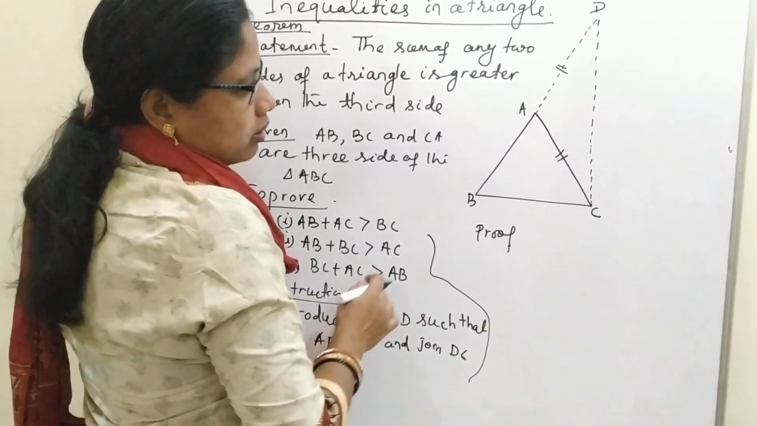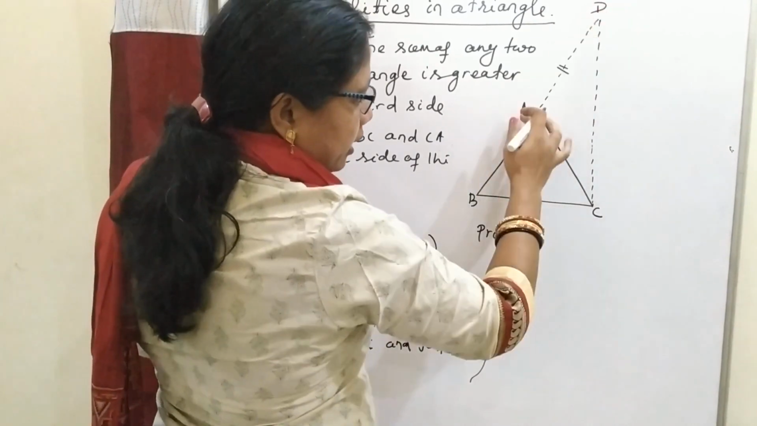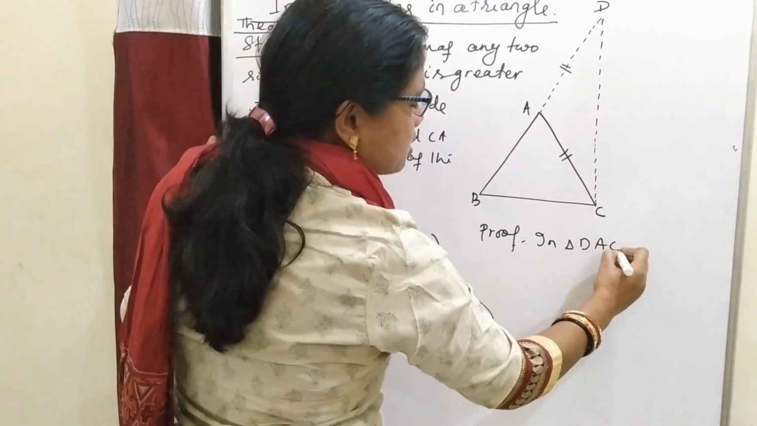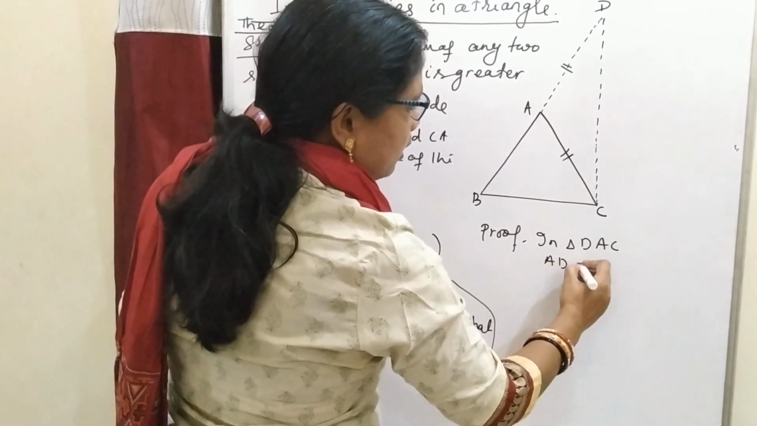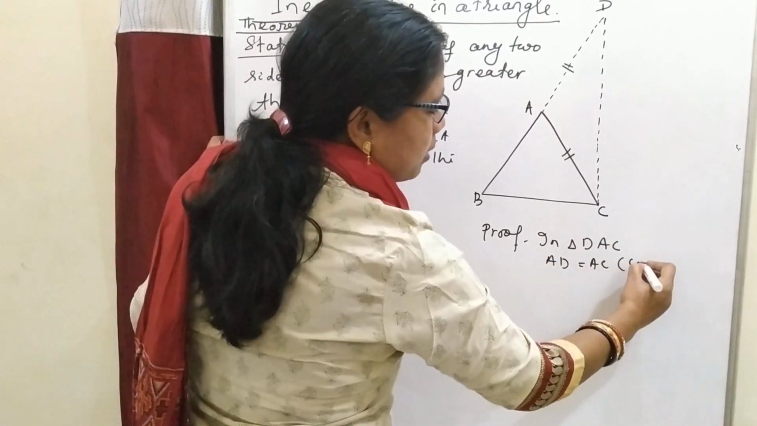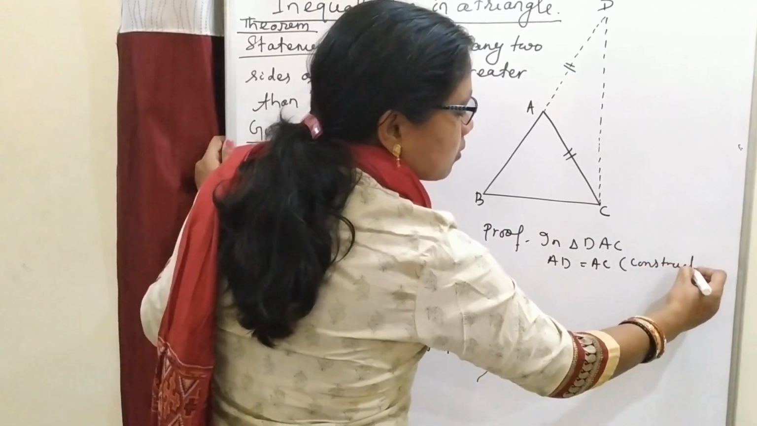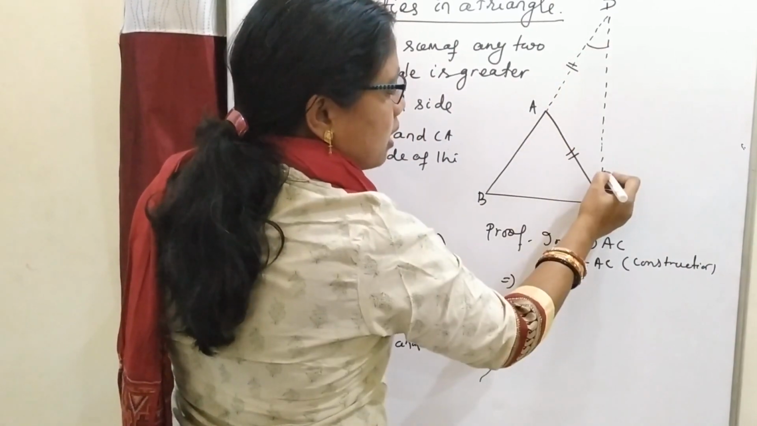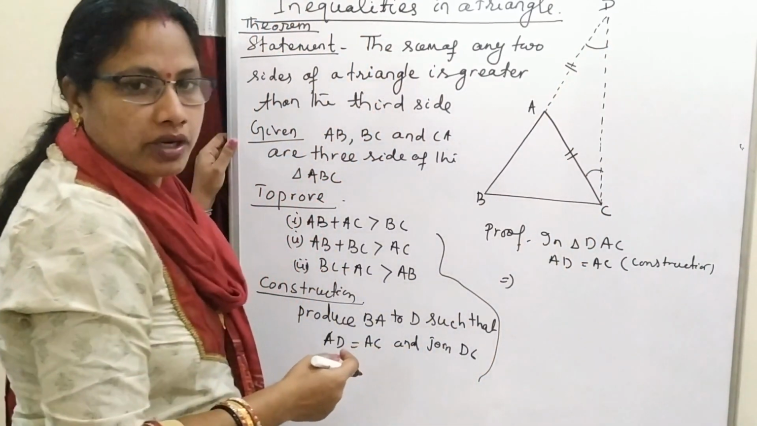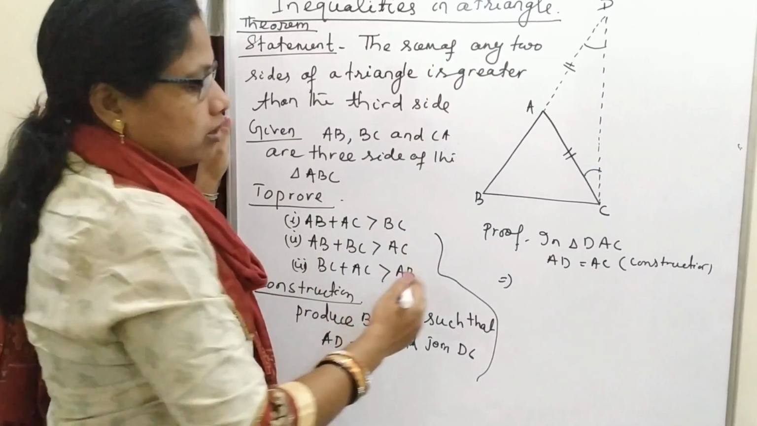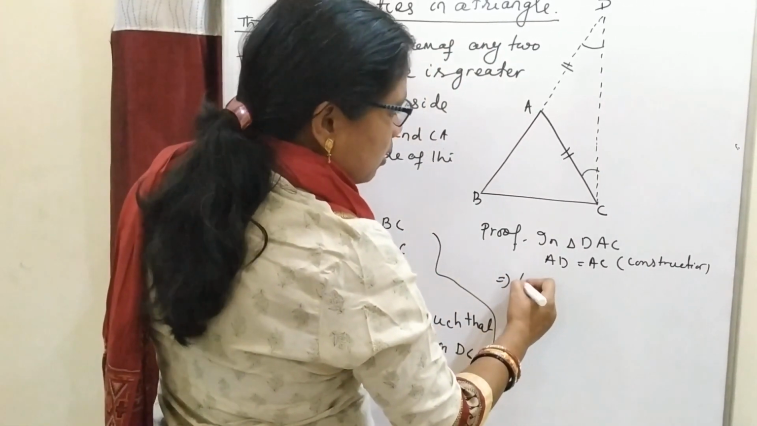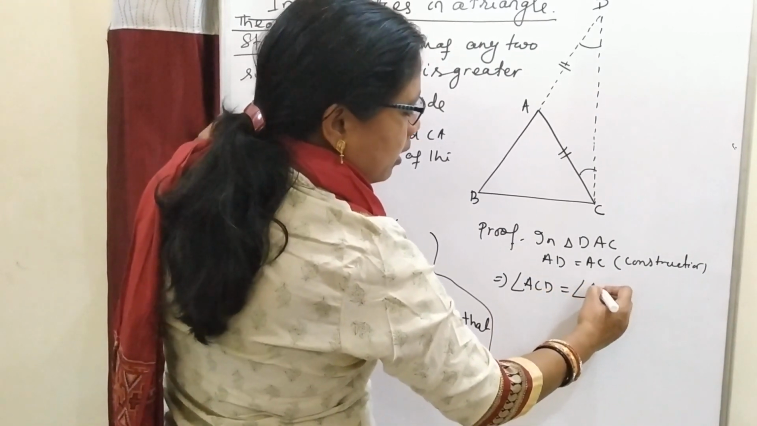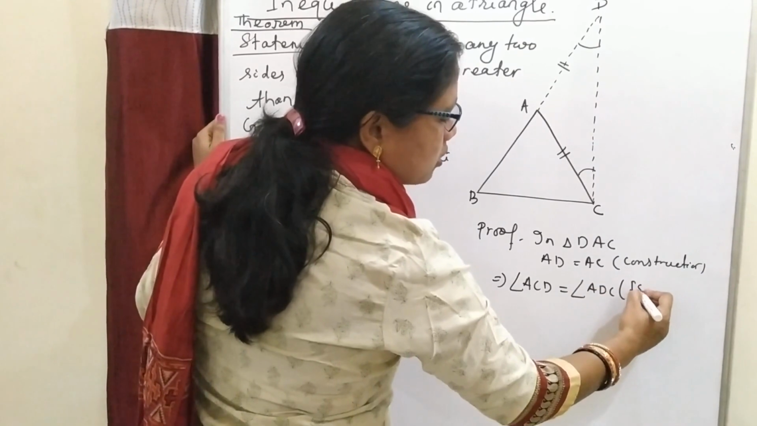So here consider the triangle DAC. In triangle DAC, AD is equal to AC by our construction. So this implies these two angles are equal by isosceles property. So this implies angle ACD is equal to angle ADC by isosceles property.